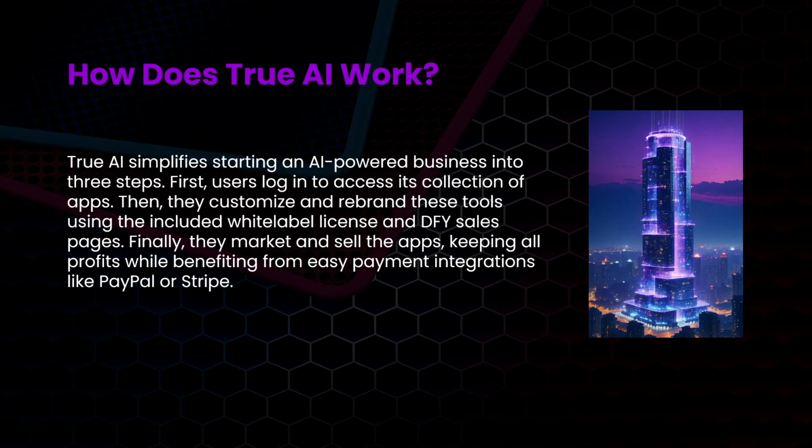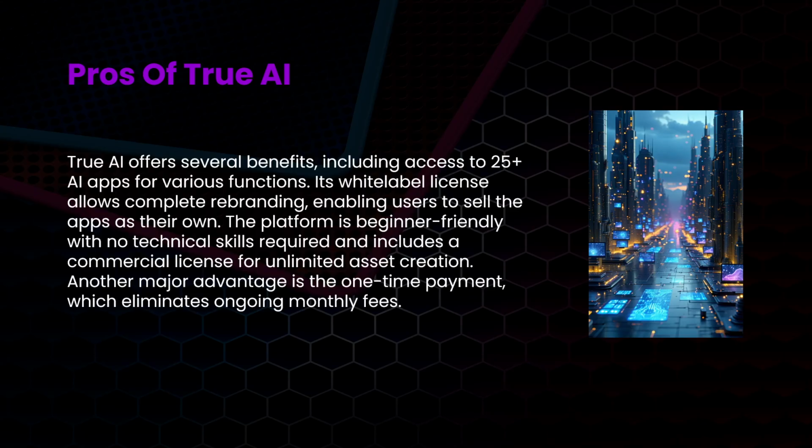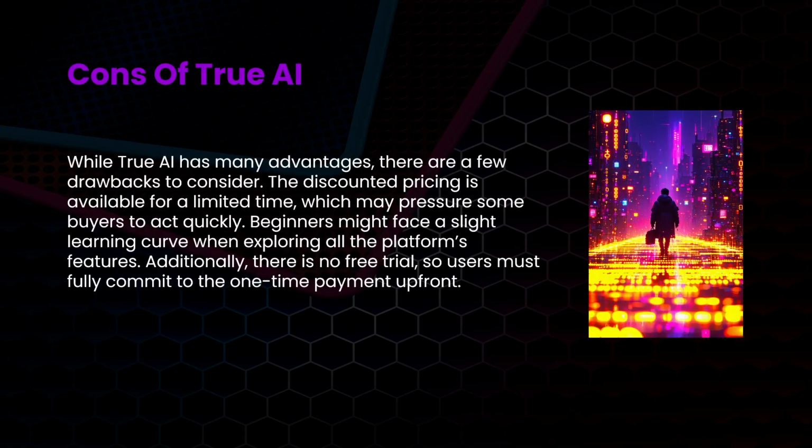So how does it work? You log in, you get access to all these apps. You could customize and rebrand them. You have this white label license and DFY sales pages, and then you connect it to PayPal or Stripe to accept payments. So here are the pros. Up to 25 apps, it says plus, and they all have these various features. You have white label. You don't need technical skills. So you could pretty much start up your business right away as long as you have these other extra accounts, especially like Stripe or PayPal, and then you could start accepting payments.